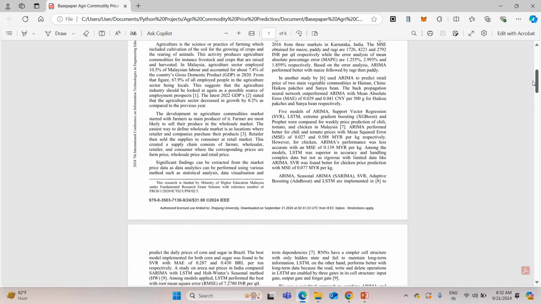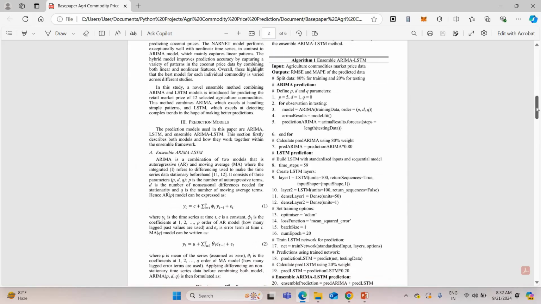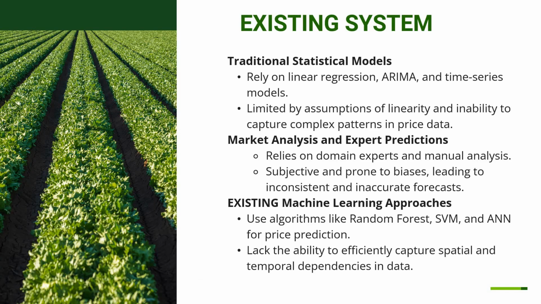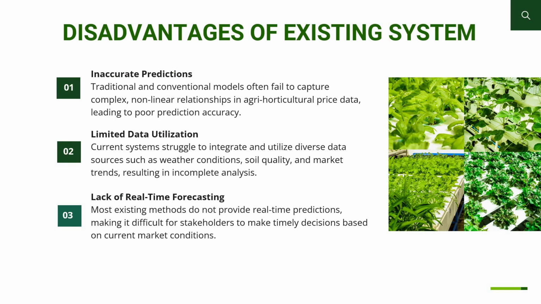But in our project, we are going to include nearly 300 plus agriculture products. The existing system uses the ARIMA model, linear regression, and time series models. The main drawbacks of this system are inaccurate prediction and limited data utilization.